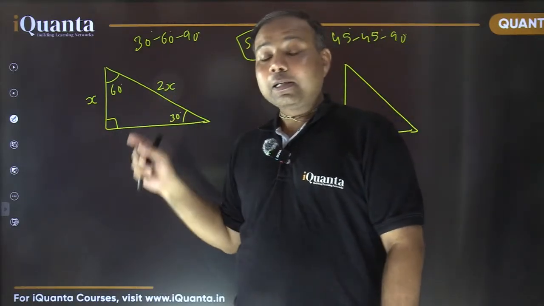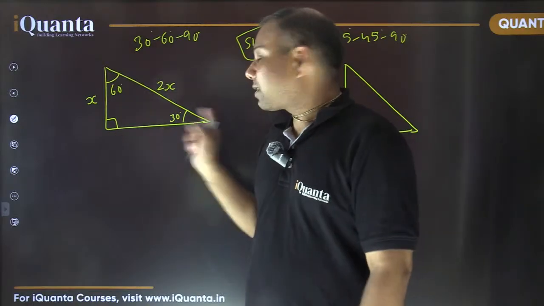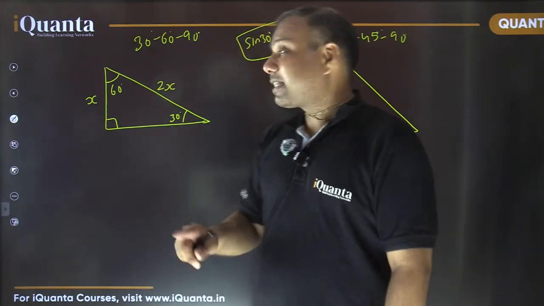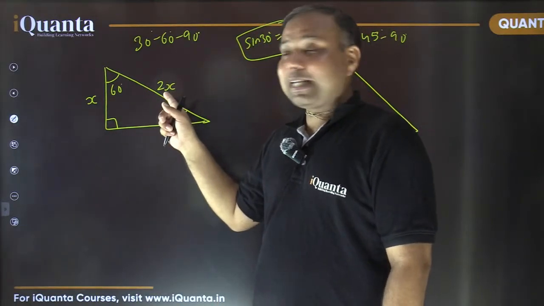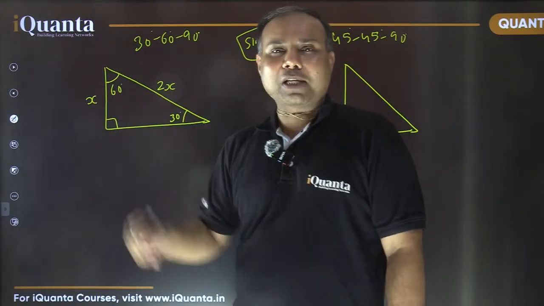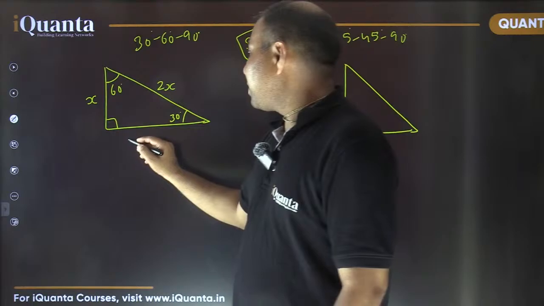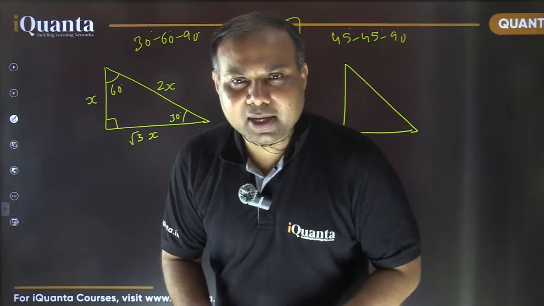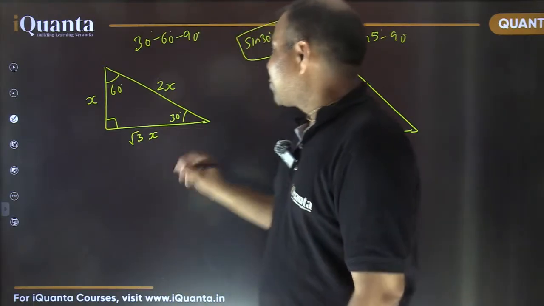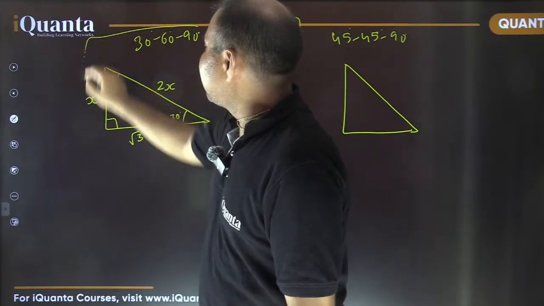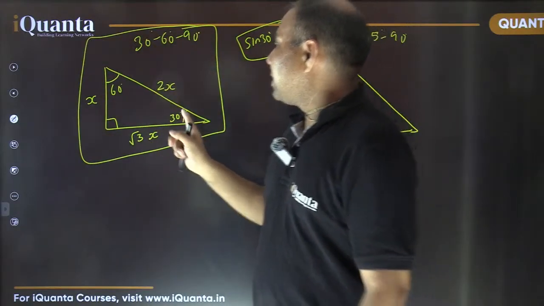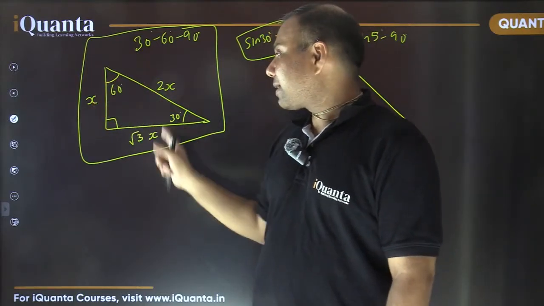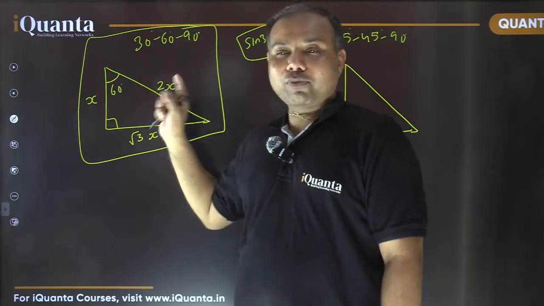Fine. Now what about this side length which is opposite to 60 degree? How to calculate this without using trigonometric ratios? Yes, you can make use of Pythagoras theorem, which says the square of the hypotenuse is equal to the sum of squares of the other two side lengths. Fine. So this length comes out to be root 3 x. Is it okay? Okay. So this is an important relation for the 30, 60, 90 triangle. If the side length opposite to 30 degrees is x, then opposite to 60 it is going to be root 3 times that x, and opposite to 90 it is going to be twice of that x.